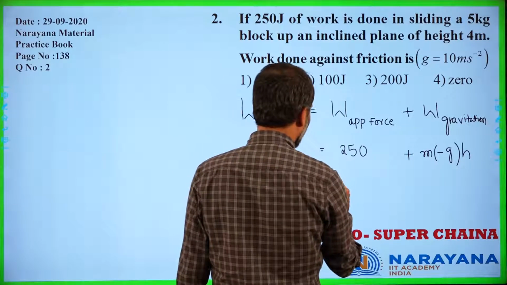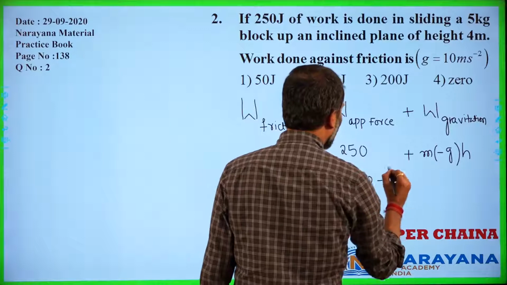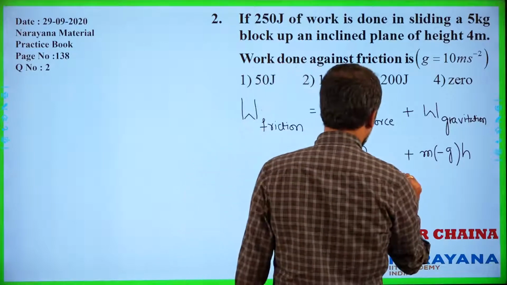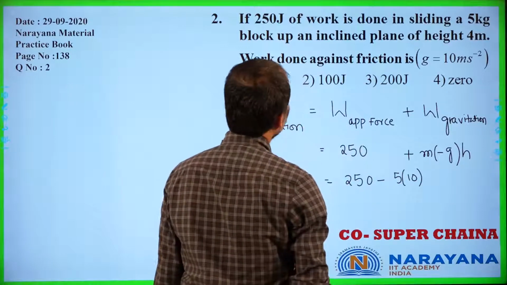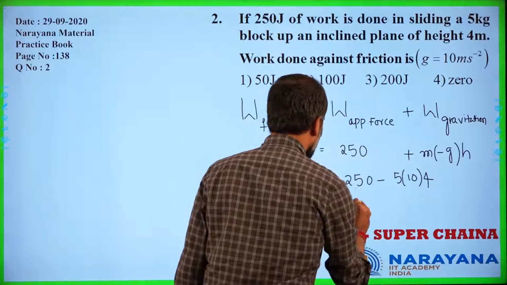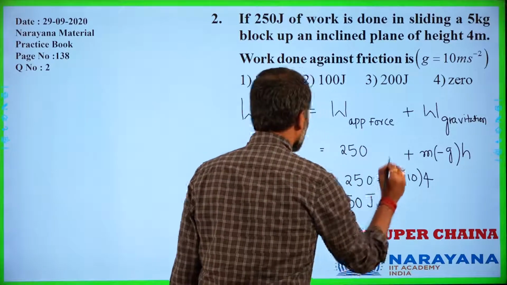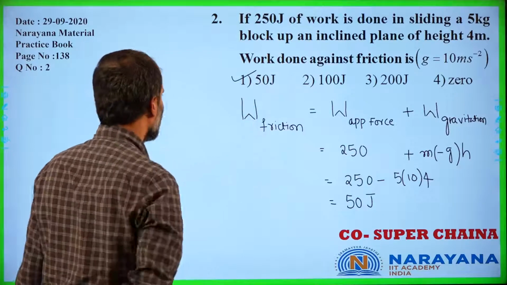So it is 250 minus mass of the block, which is 5, g is 10, into its height, which is 4. So it is now equal to 50 joules, which is matching with our first option.